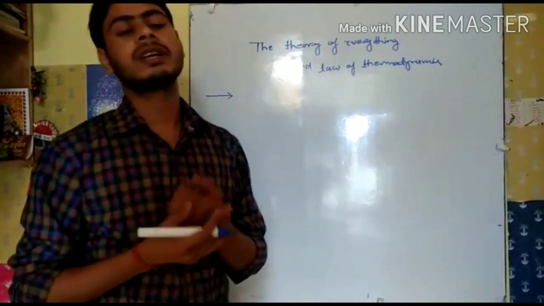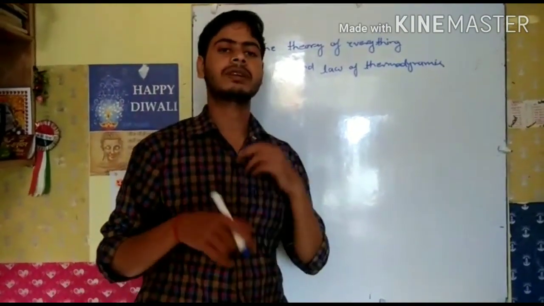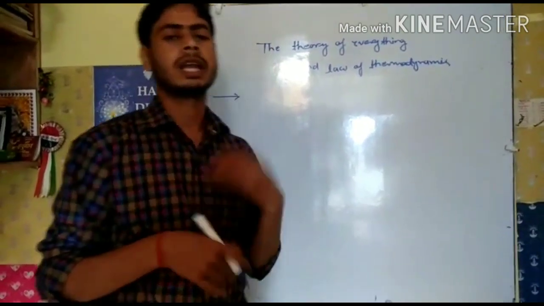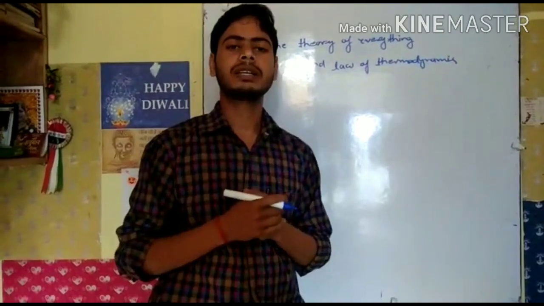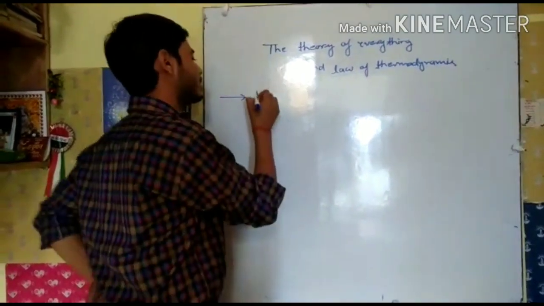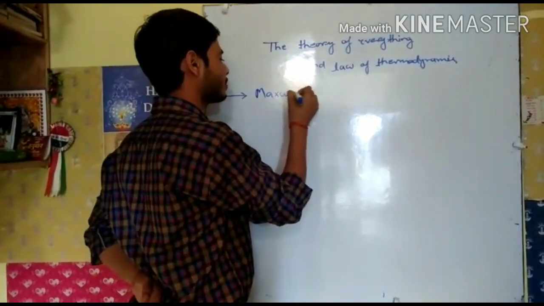Maxwell gave mainly 4 equations by which we cover the whole of electrostatics, electromagnetics, electromagnetic induction and electromagnetic waves. So the scientist name we write here, Maxwell.